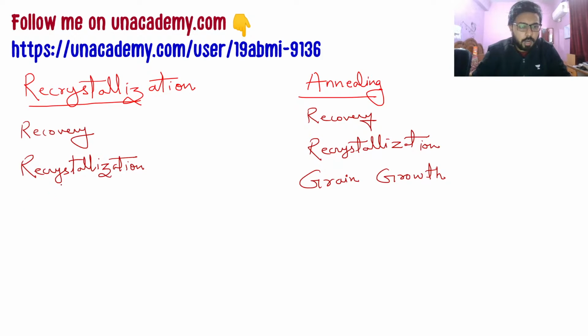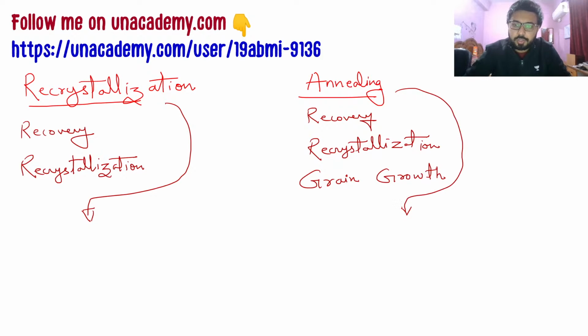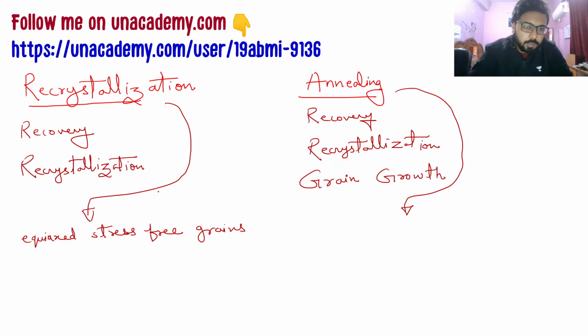So after you have done this recrystallization, you will find that your stressed grains that are there due to cold working, or there at the start, will be converted into equiaxed stress free grains.